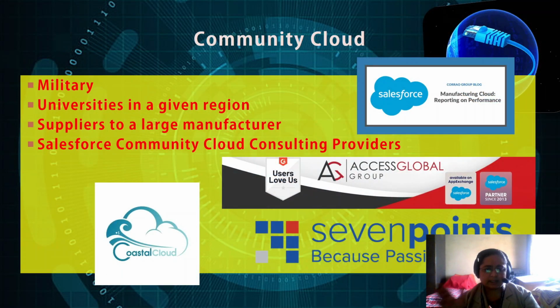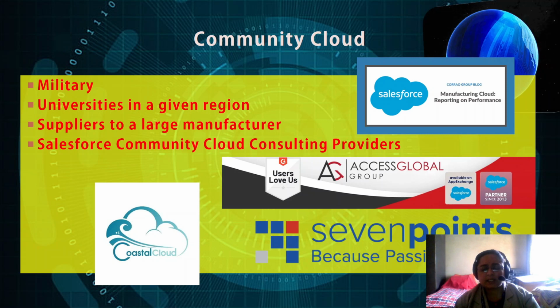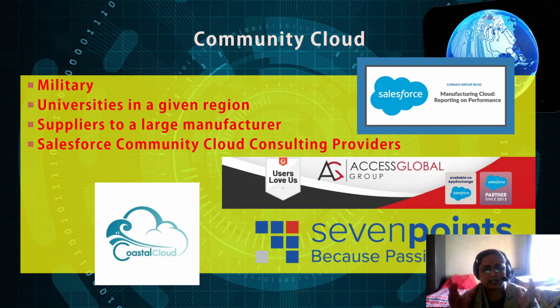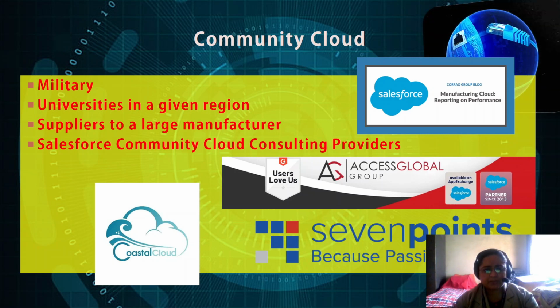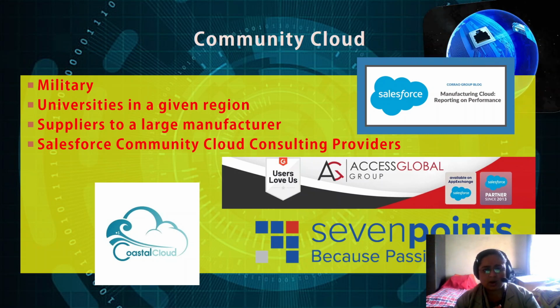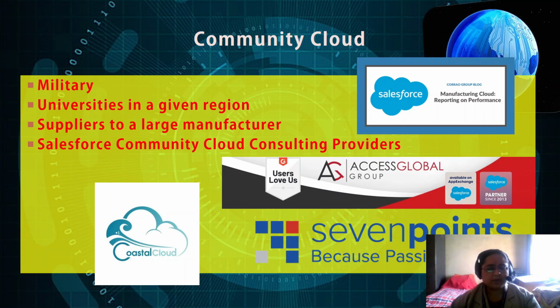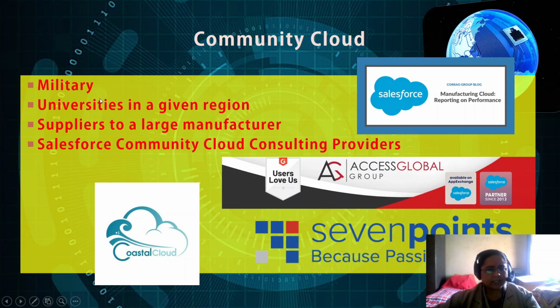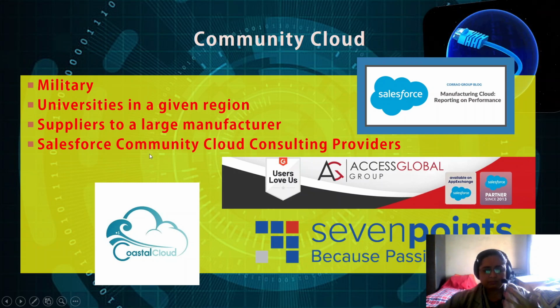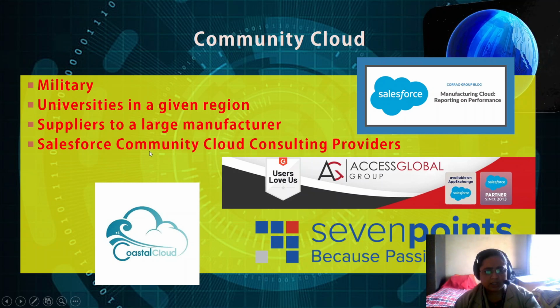There is another type of cloud which is known as community cloud. Basically, a community cloud is a shared platform between organizations or companies which belong to one single community. For example, military organizations may have their own community cloud.